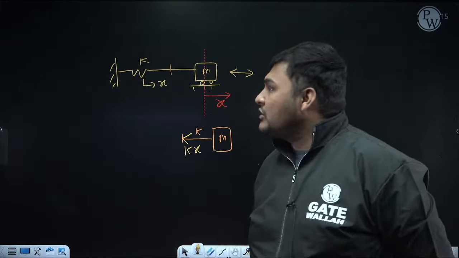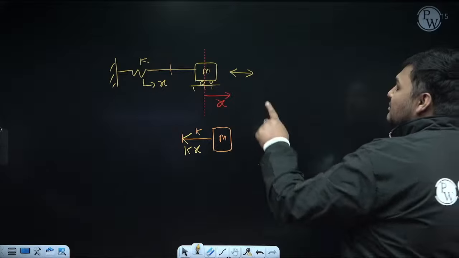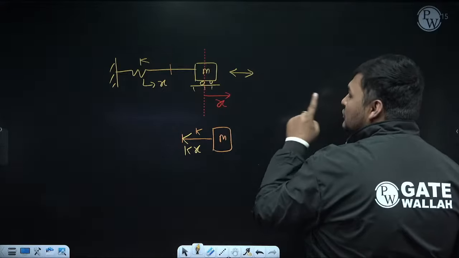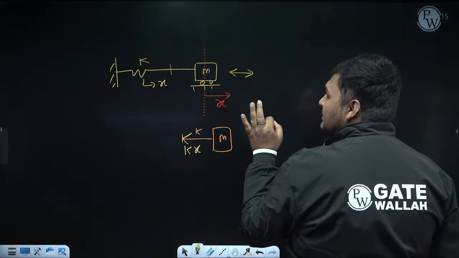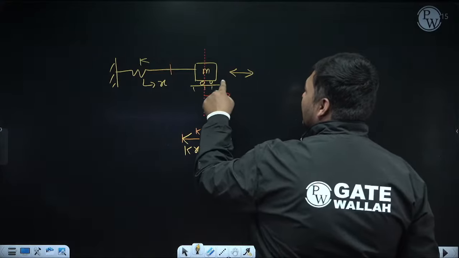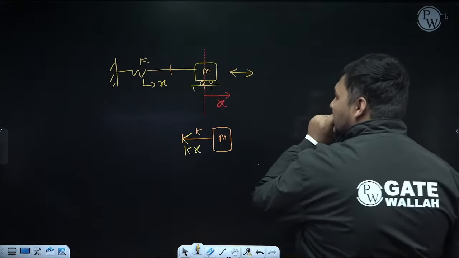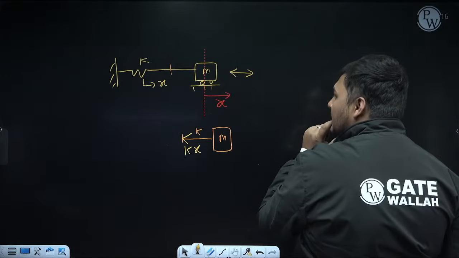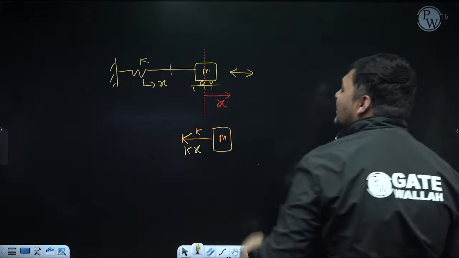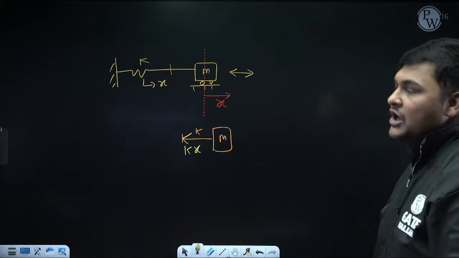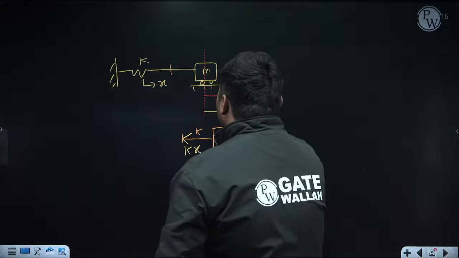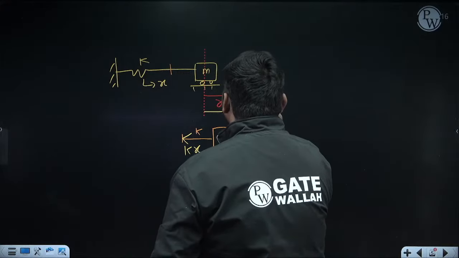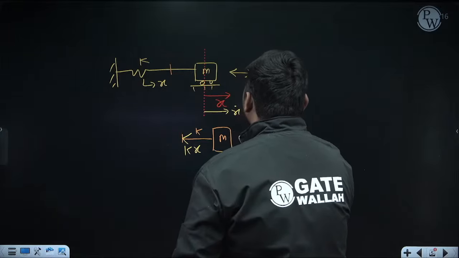Okay, so right now you can see the displacement of this mass m. Pseudo or inertia force will apply for that body whose mass or inertia is given. So this mass has inertia because it has mass m. Now the displacement of this mass from mean position is x. So can I say its velocity will be x dot? x dot means dx by dt. Differentiate this x with respect to time.